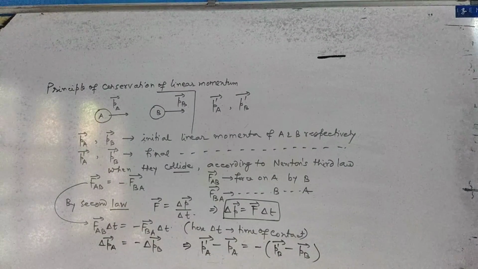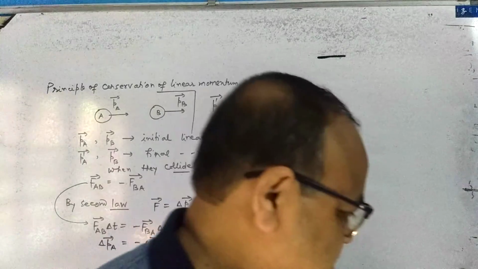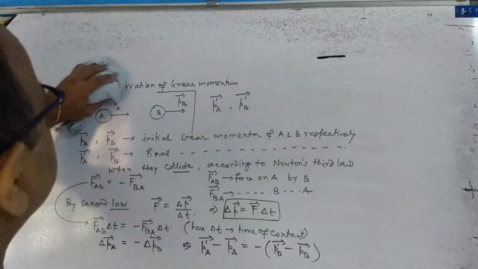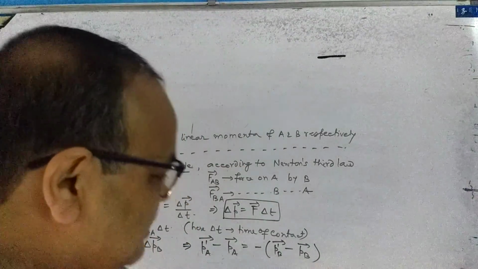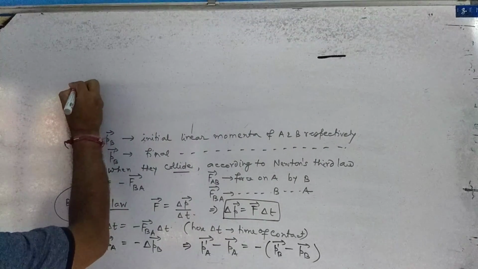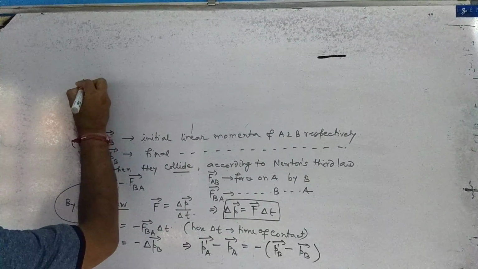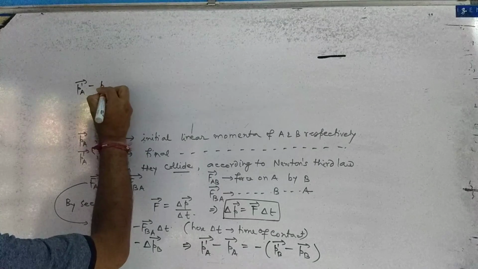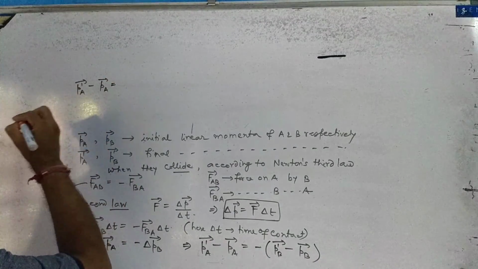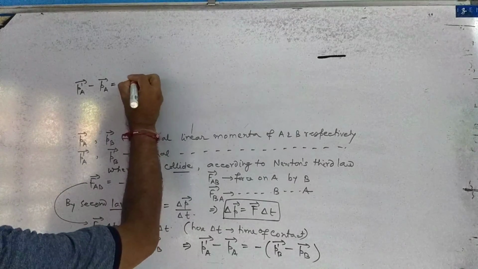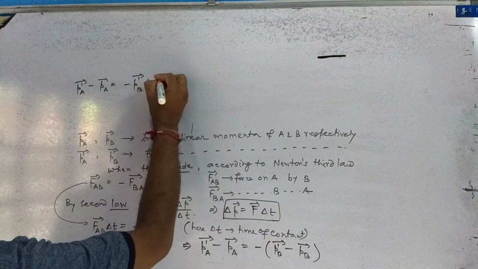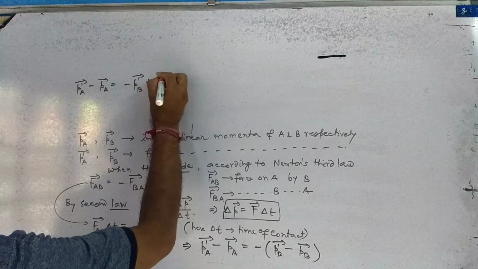I can write it like this. No problem. Then, in the next step, I am writing here: PA dash vector minus PA vector is equal to minus PB dash vector plus PB vector.